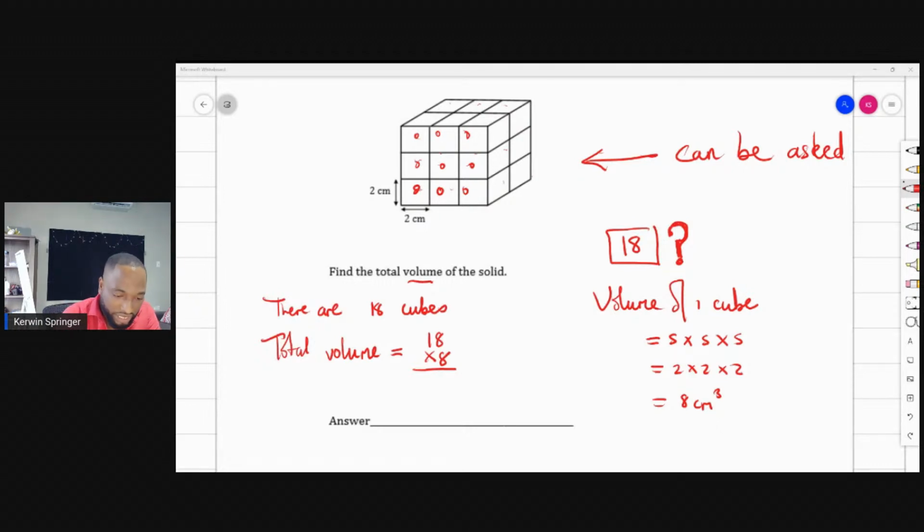144. So 8 8s are 64. For the 6 here, 8 by 1 is 8, plus 6, 144. So 144 centimeters cubed should be there. 144 centimeters cubed. You all got it?